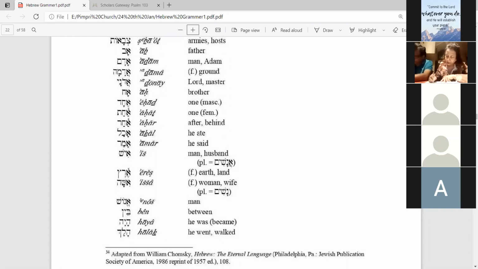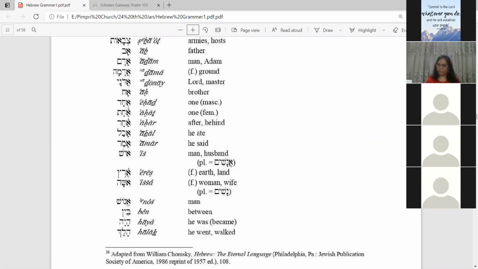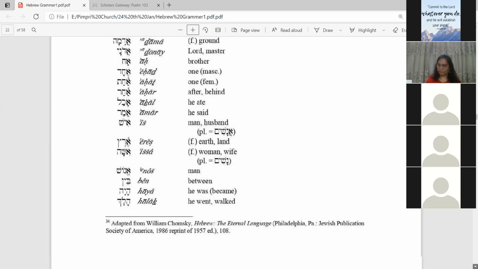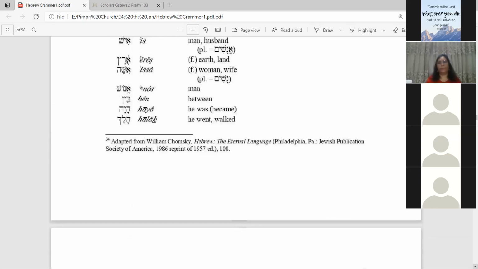Then Ben. Ben means between. Then Haya. Haya means he was or became. Then Halak. Halak means he went. Halak, he went or he walked.